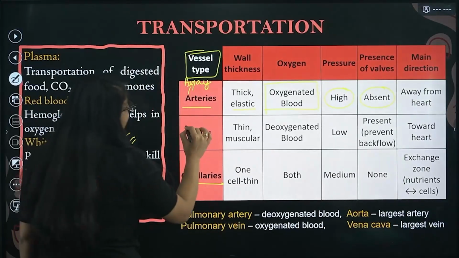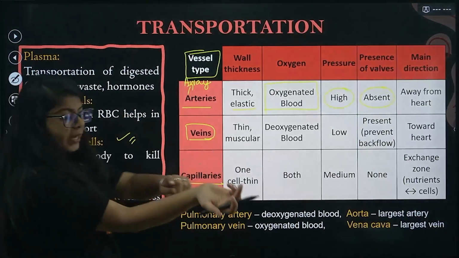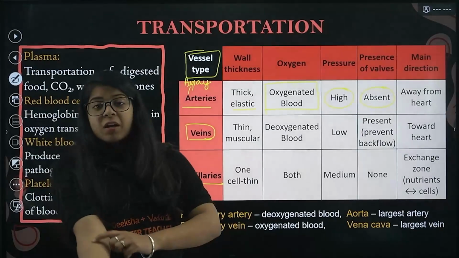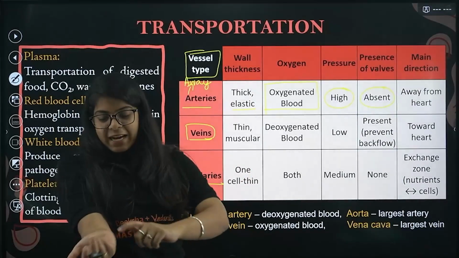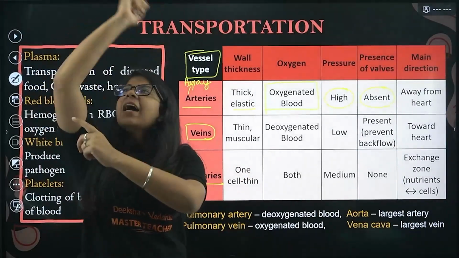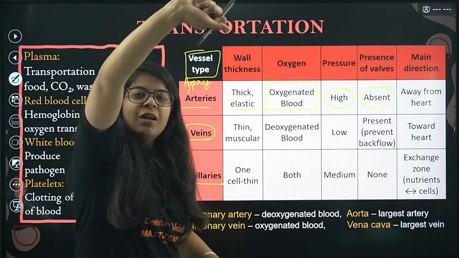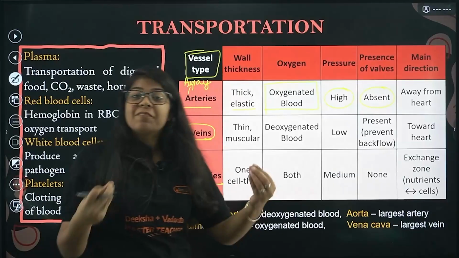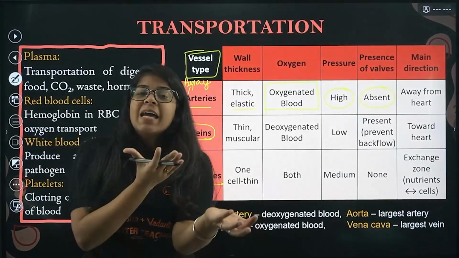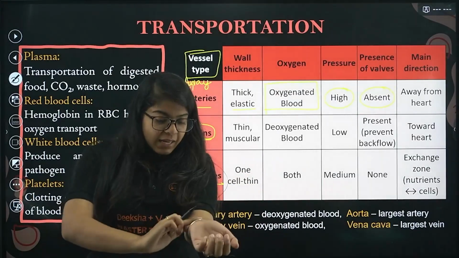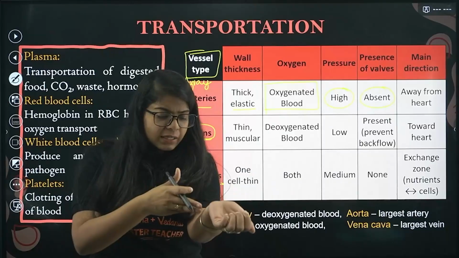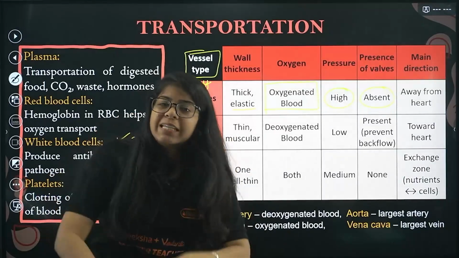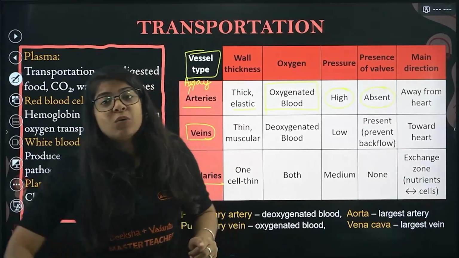Now we come to veins. You can actually see some blue colored veins. We do call them veins, right? You can see blue colored veins on my body as well. Those are veins. They are present close to the surface, and we can actually see them. Arteries you cannot see, because they are deep down inside our body.